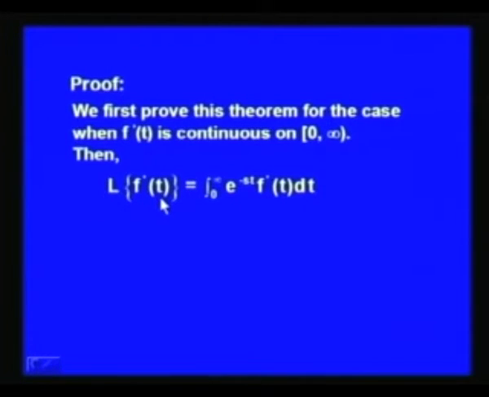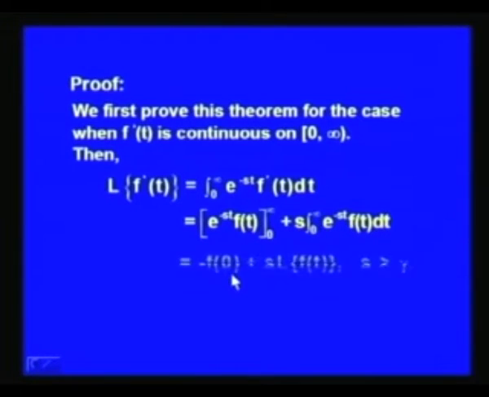Then the Laplace transform of f dash t, by definition of Laplace transform, is the integral 0 to infinity e to the power minus s t into f dash t dt. When we integrate by parts, it will be equal to e to the power minus s t into f t evaluated at 0 and infinity plus s times the integral 0 to infinity e to the power minus s t into f t dt.